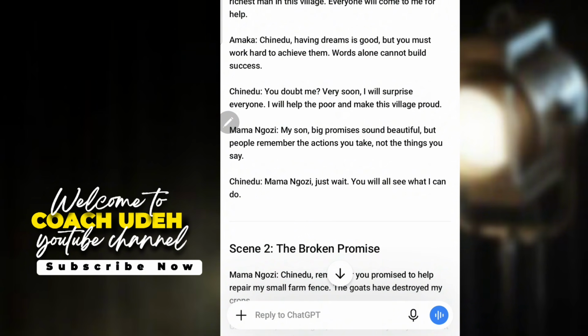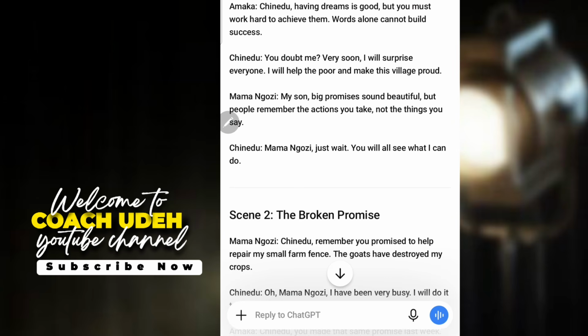Chinedu: Amaka, you will soon see, I will become the richest man in this village. Everyone will come to me for help. Amaka: Chinedu, having dreams is good, but you must work hard to achieve them. Words alone cannot build success.